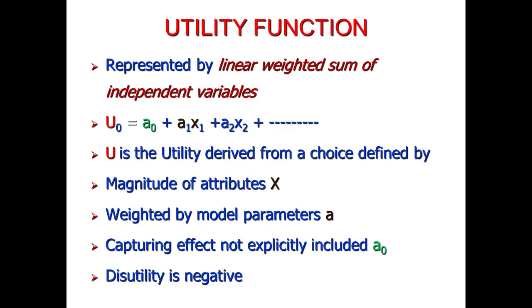These attributes could be the costs or the times associated with any mode of travel, and these magnitudes of attributes are weighted by model parameters a, and a naught captures effects not explicitly included. A naught is basically the constant in a regression term, or the y-intercept as we call it in regression. And if this utility equation yields a negative value, we will call it a disutility.